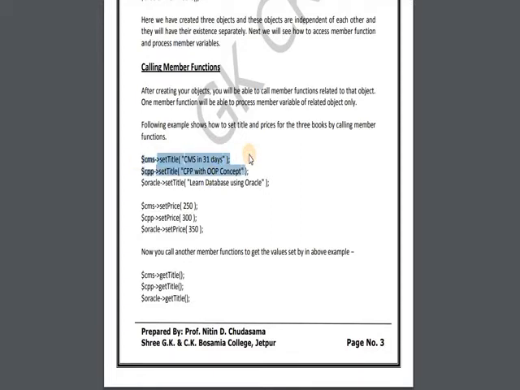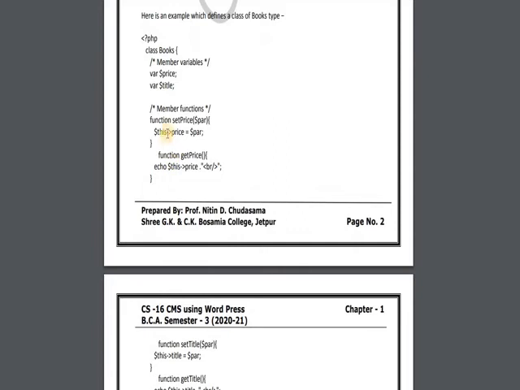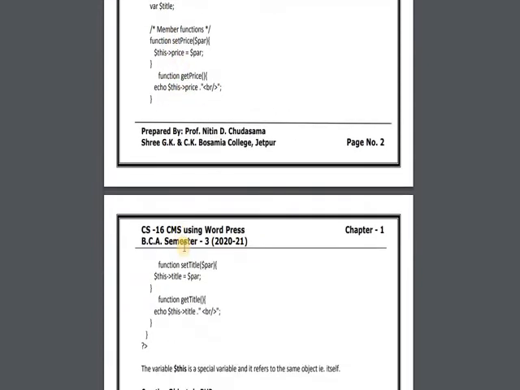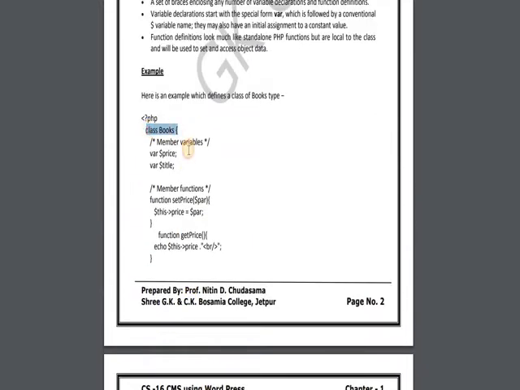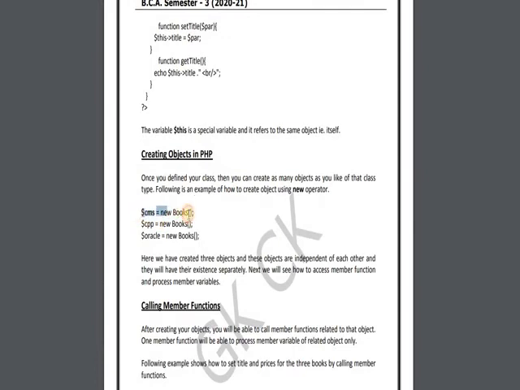Just see over here, $CMS, the arrow sign is used, then after that the member function name, setTitle, as we have defined over here. setTitle, getTitle, setPrice, getPrice. These are the member functions of this class. The class is Books, and these are the objects of that class: $CMS, $CPP, $Oracle.